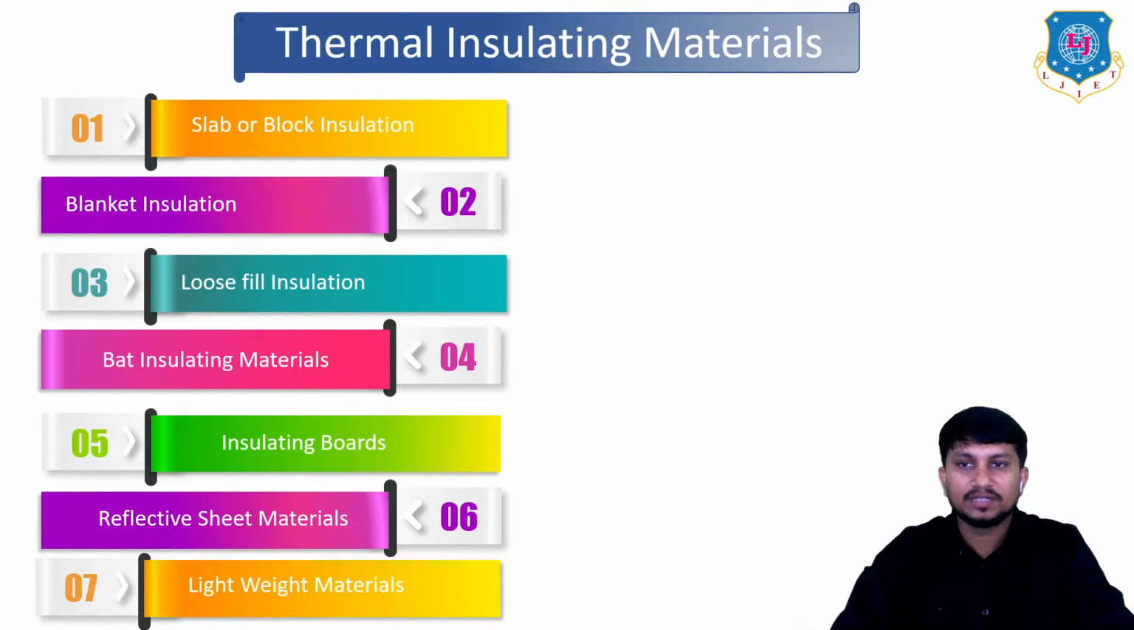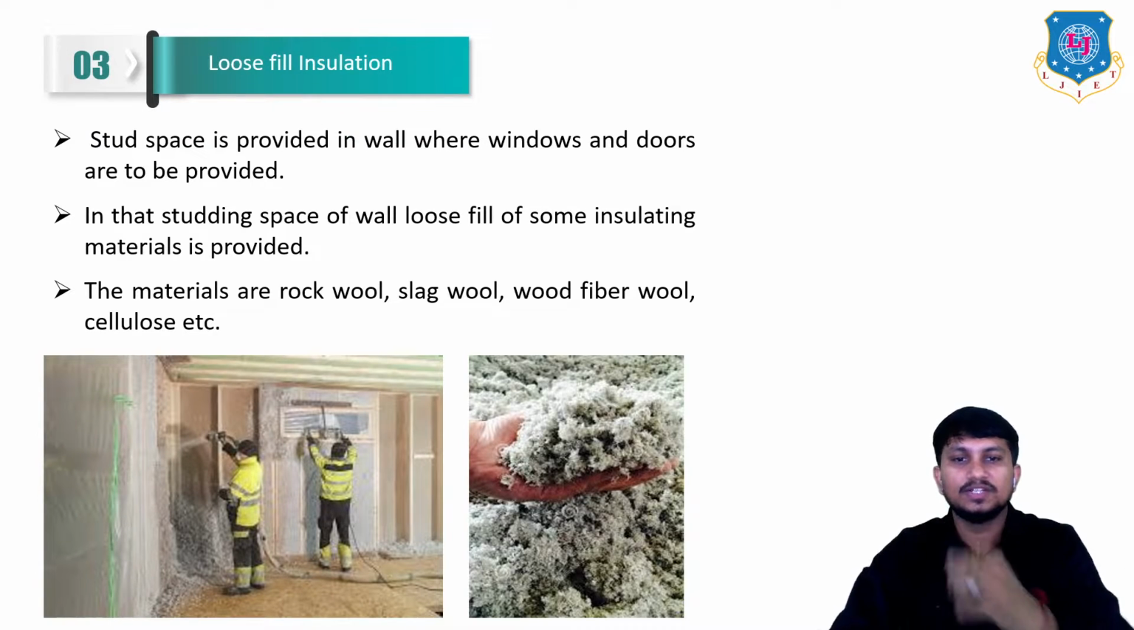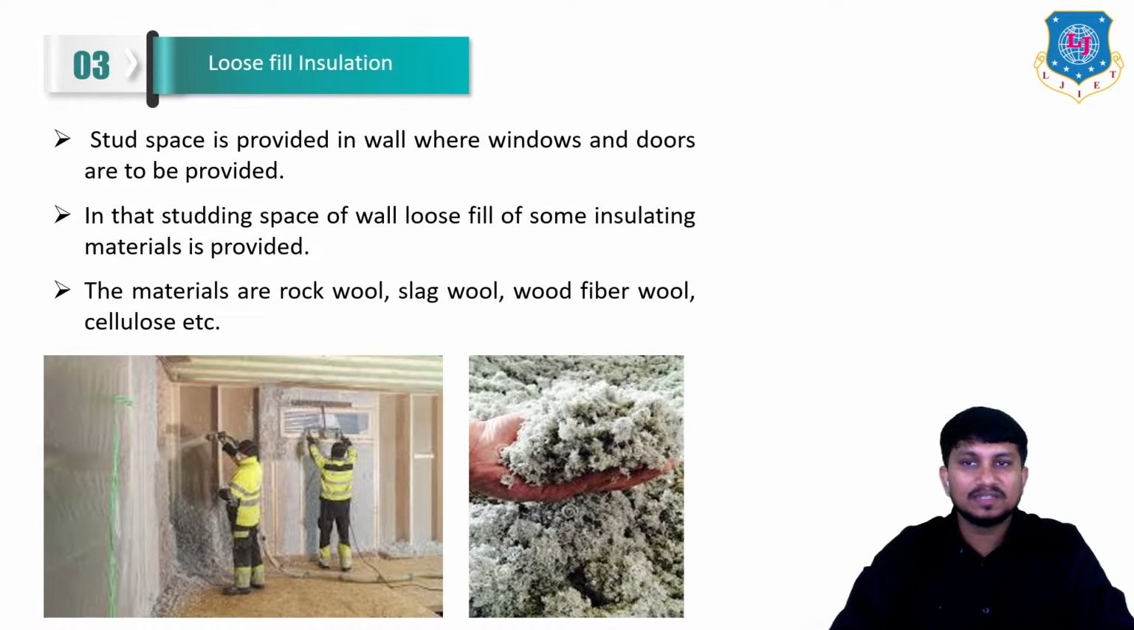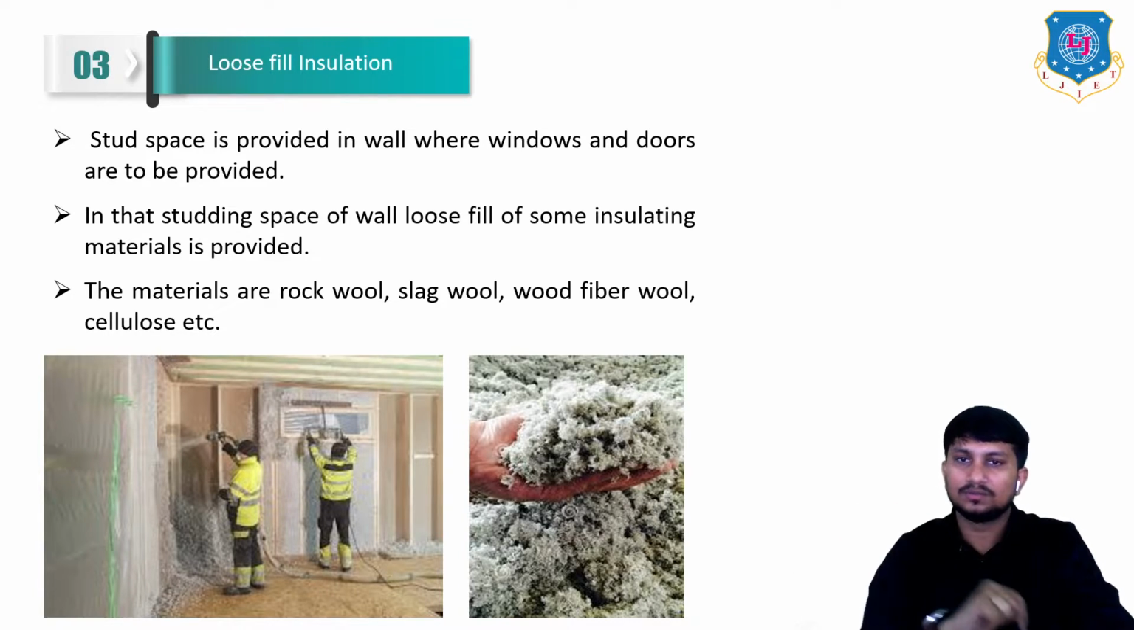This is used as thermal insulation in a number of types of buildings. The next thermal insulating material is loose fill insulation. This is how loose fill insulation looks. Stud space is provided in the wall where windows and doors are to be provided. In the studding spaces of the wall, loose fill of some insulating material like this is provided. The materials used in loose fill insulation are rock wool, slag wool, wood fiber wool, cellulose, etc. And this is how the loose fill insulation is sprayed in these spaces of the wall.